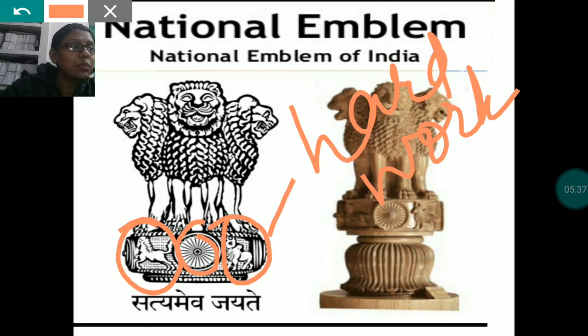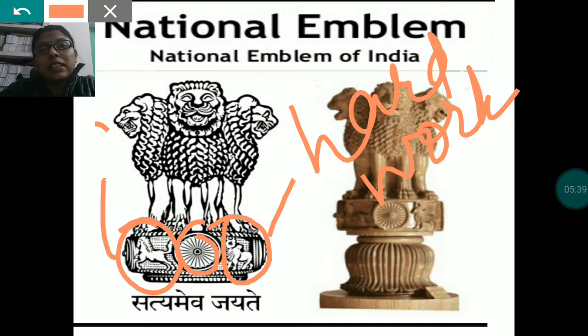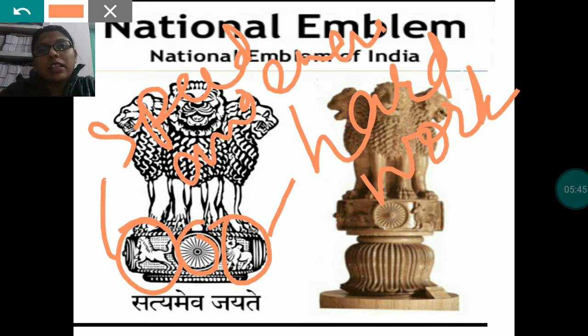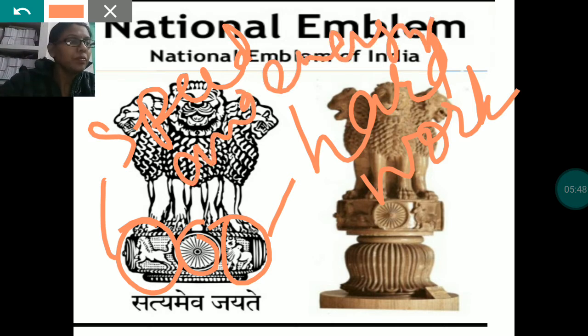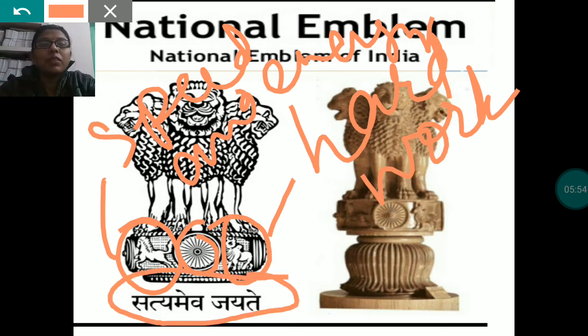Whereas the horse represents speed and energy. Below the wheel, it is written Satyamev Jayate, which means truth alone triumphs. This is the national emblem of our country.